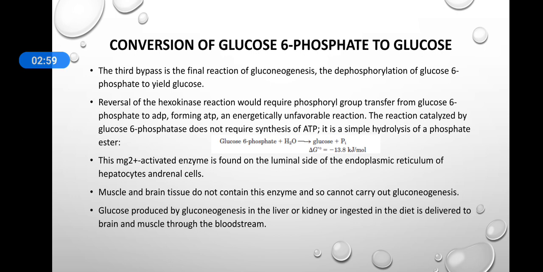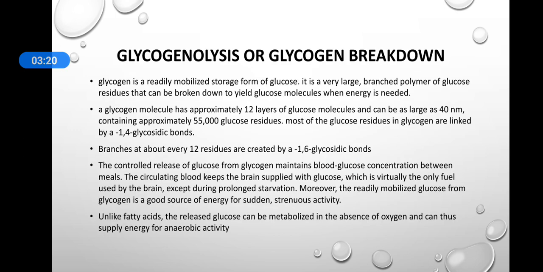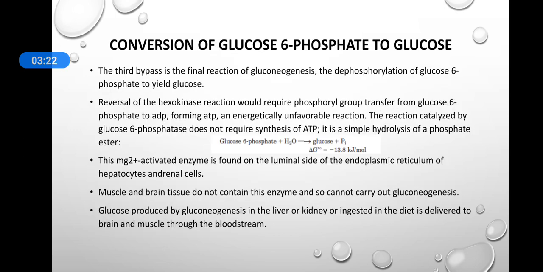Muscle and brain tissue do not contain this enzyme, so they cannot carry out gluconeogenesis. In this case, glucose produced by gluconeogenesis in the liver or kidney, or glucose ingested in the diet, is delivered to brain and muscle cells through the bloodstream. So this is about gluconeogenesis and the three bypass steps of glycolysis.